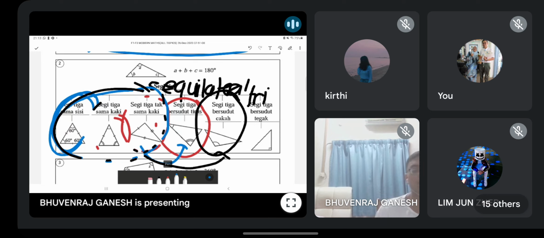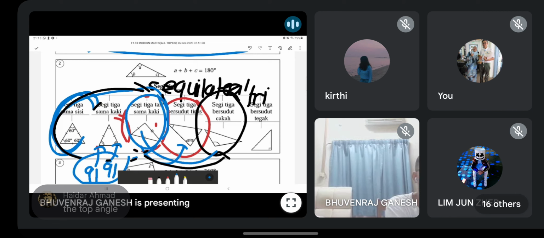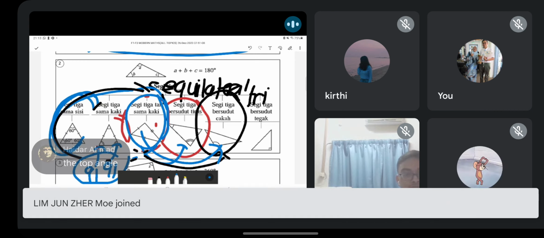Because obtuse angle, sudut cakar, is between 90 to 180. So if this one is 91, means this one also is 91, sebab dia adalah sama kaki, isosceles. So guys, total already exceed 180. Jumlah sudut dah lebih 180. So cannot. Only yang ketiga ni boleh masuk bawah sini.